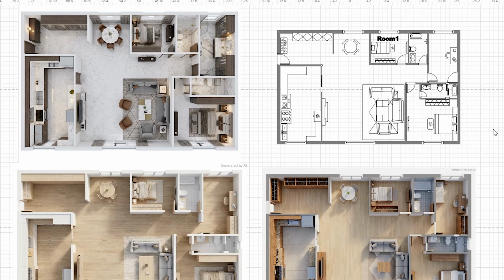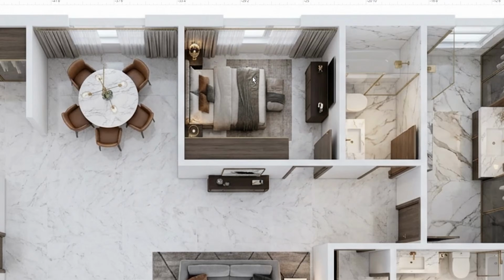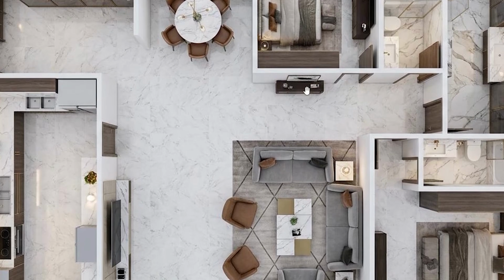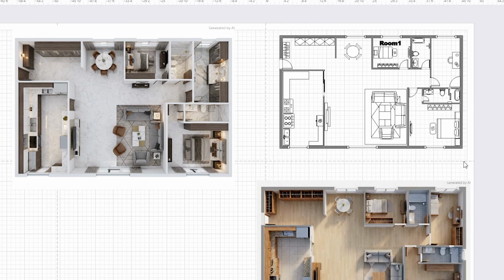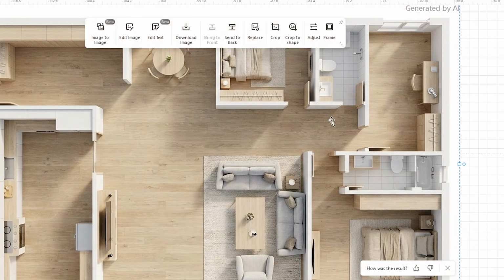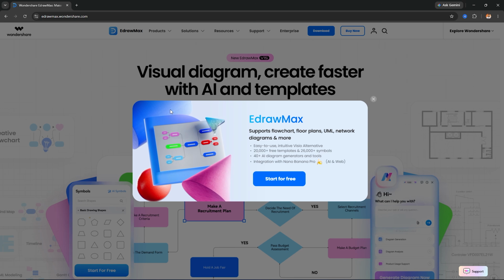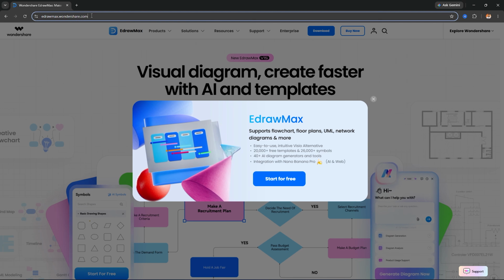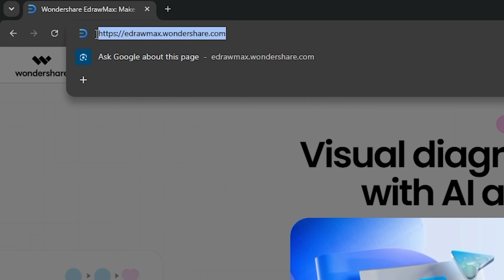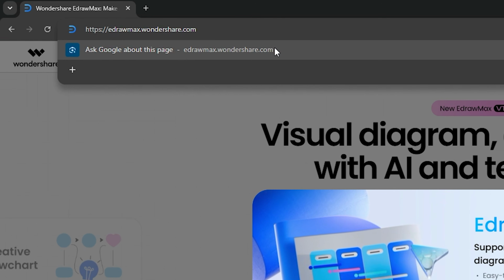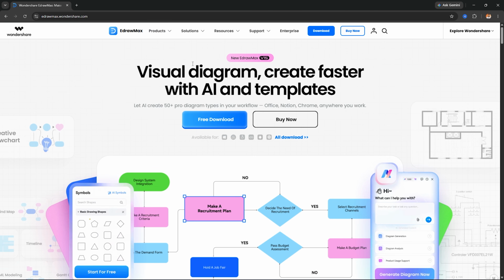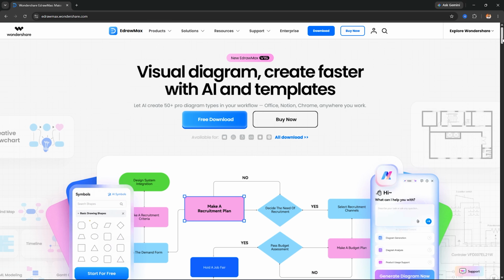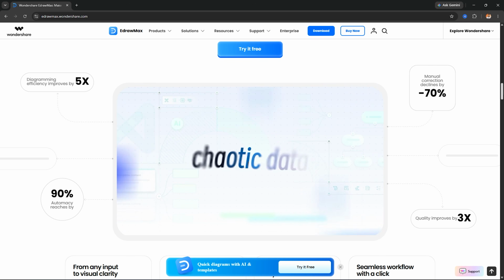If you plan space, renovations or layouts but you are not a full-time designer, EdrawMax helps you turn a raw idea into a clear professional visual much faster. To download EdrawMax software, open any browser and search www.edrawmax.wondershare.com. EdrawMax is basically a product of Wondershare. If you visit the website, you will get complete detail about EdrawMax.